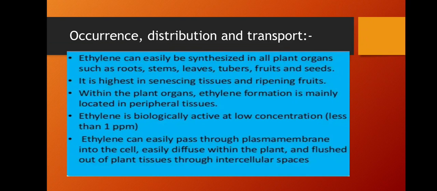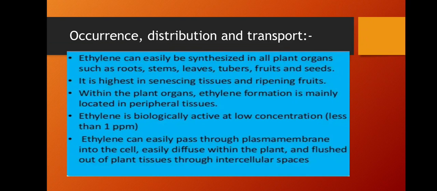Occurrence, distribution and transport. Ethylene can easily be synthesized in all plant organs such as roots, stems, leaves, tubers, fruits, and seeds. It is highest in senescing tissues and ripening fruits. Senescing means leaves which are near to drop. Senescing tissues and ripening fruits, those in the ripening stage.